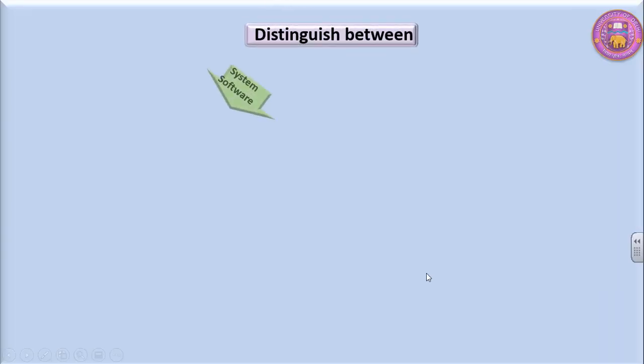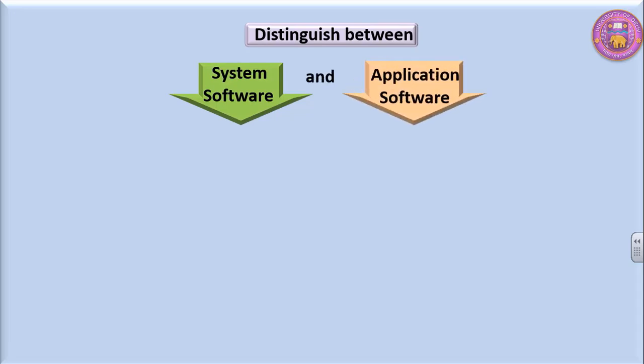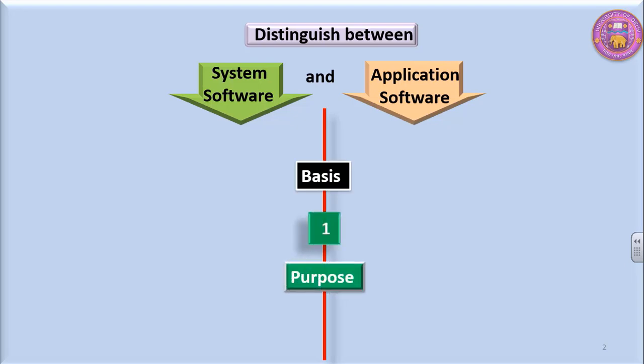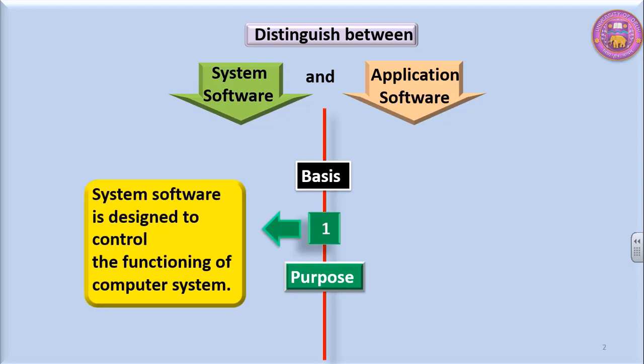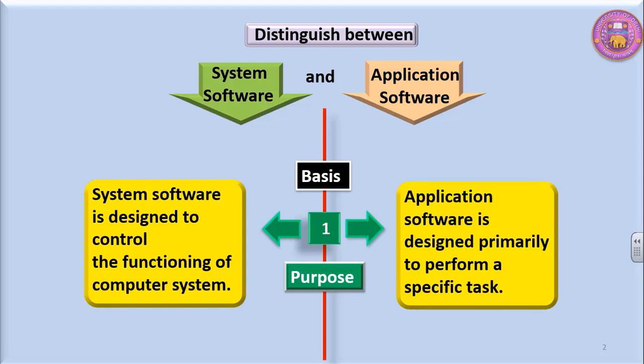Let us distinguish between system software and application software. The first one is on the basis of purpose. System software is designed to control the functioning of computer system, whereas application software is designed primarily to perform a specific task.